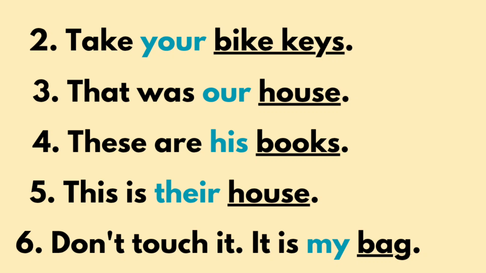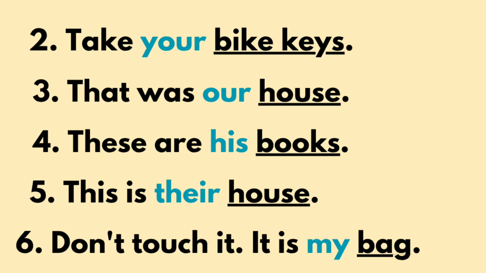This is their house. Whose house? It is their house. Here house is also a noun, right? And an adjective is used before the noun house. Remember, just understand the definition to understand adjectives. Adjectives are used before nouns or pronouns. Don't touch it. It's my bag. Whose bag is it?